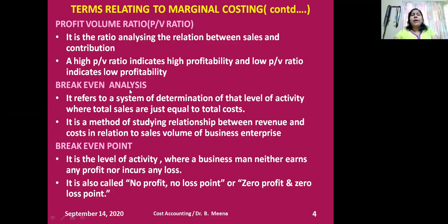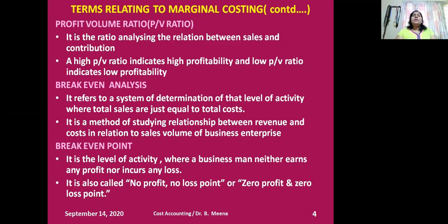Okay. What is break-even analysis? A very important concept and a very important question. Many times they will ask it in all the question papers. Break-even analysis refers to a system of determination of that level of activity where total sales are equal to my total costs. So it's a level of sales, a level of activity where my revenue is just equal to my total cost. There is no profit, there is no loss. That is the level of activity.